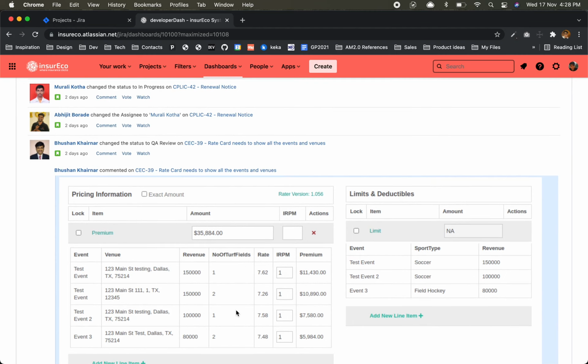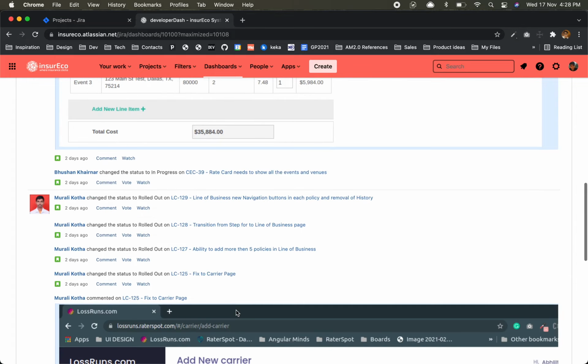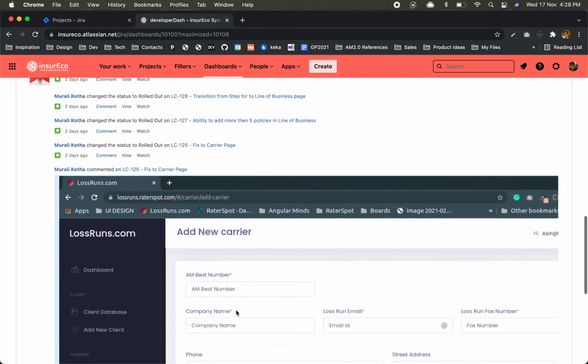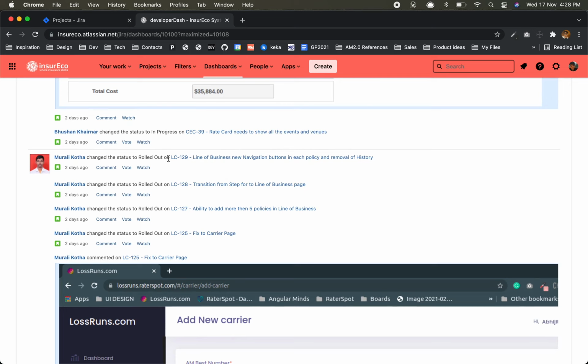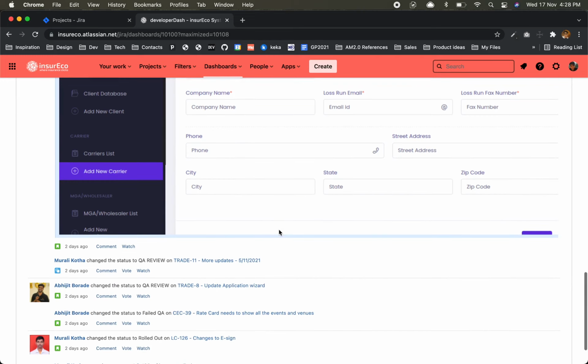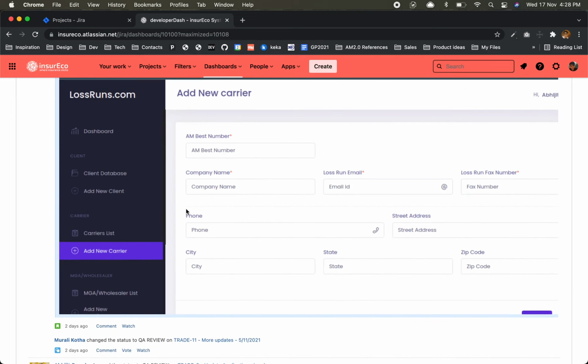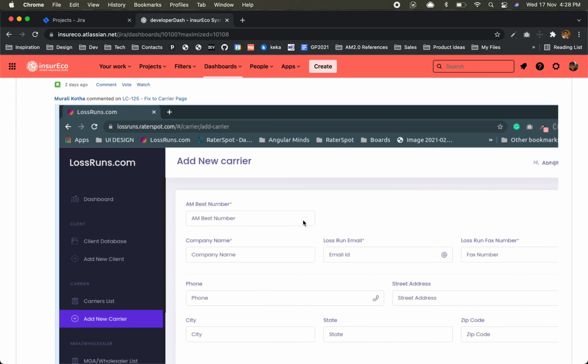This is a screenshot he added. Murli changed status to rolled out. That means to production. It's live on the site. He added the screenshot as well.